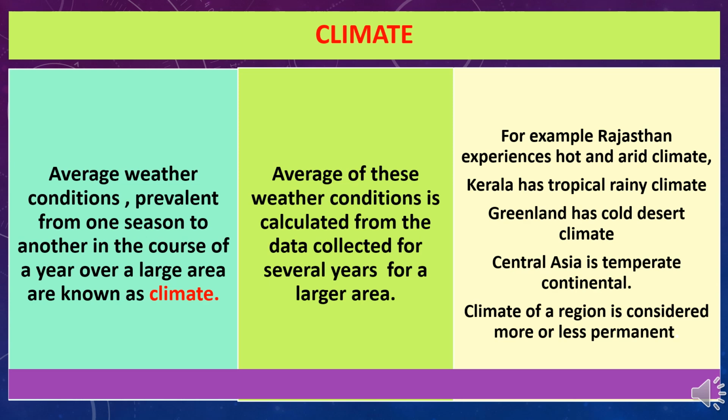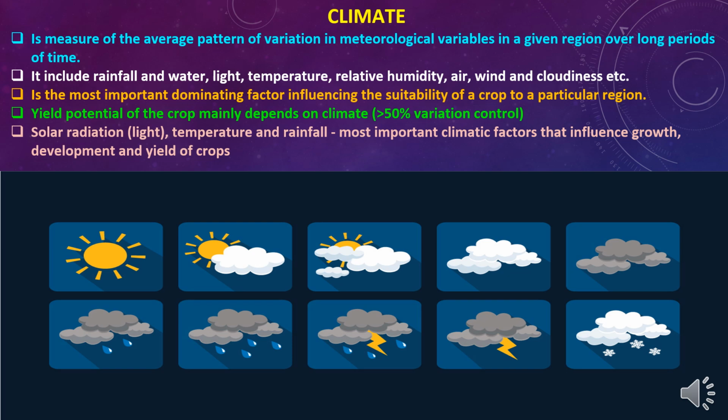Central Asia is temperate continental, and climate of a region is considered more or less permanent. There are not many differences, so it is stable with little variations. Climate is the measure of the average pattern of variations in meteorological variables in a given region over long periods of time. And climate includes the components of rainfall and water, light, temperature, relative humidity, air, wind, and cloudiness, etc. as elements.